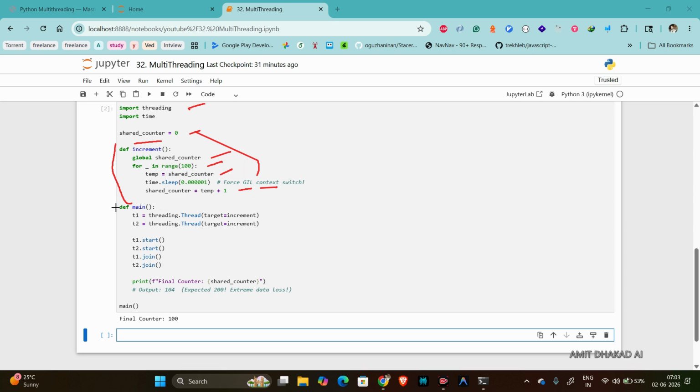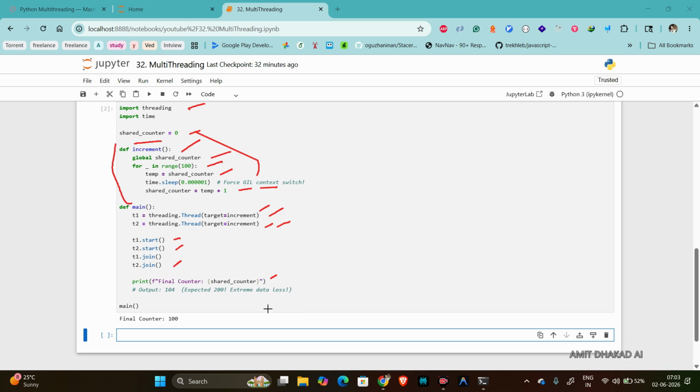So we have the main function here. We created two threads here. You can see we are passing target here. We are not giving any name for that thread, and we are not passing any argument because this function is not taking any argument. So we just passed threading.Thread(target=increment). So this is creating thread 1 and thread 2, T1, T2. We start them the same way, T1.start, T2.start, and we are doing T1.join and T2.join. Print final shared counter.